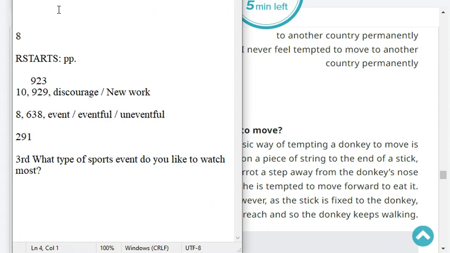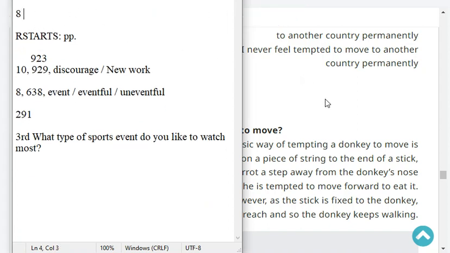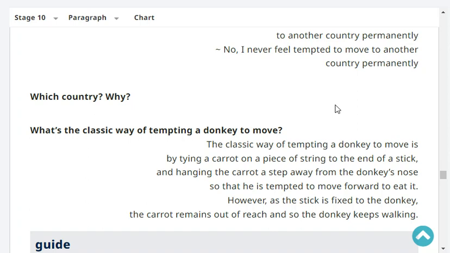What's the classic way of tempting a donkey to move? The classic way of tempting a donkey to move is by tying a carrot on a piece of string to the end of a stick and hanging the carrot a step away from the donkey's nose so that he is tempted to move forward to eat it.